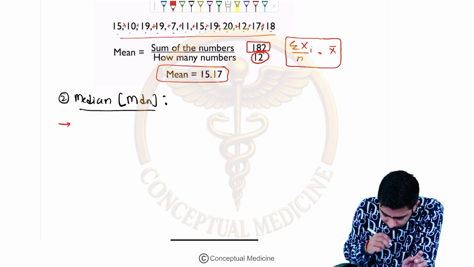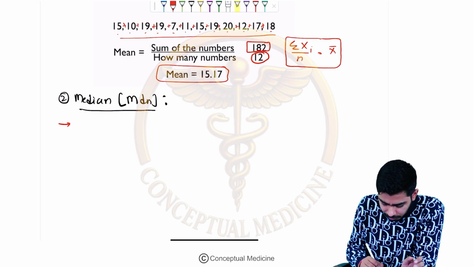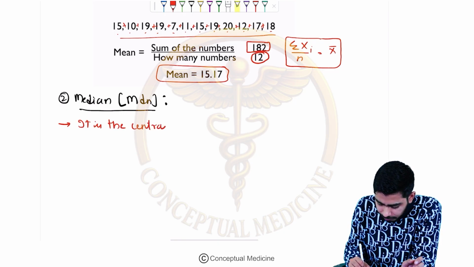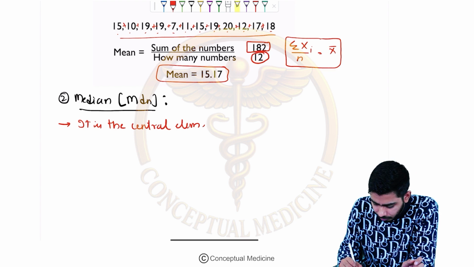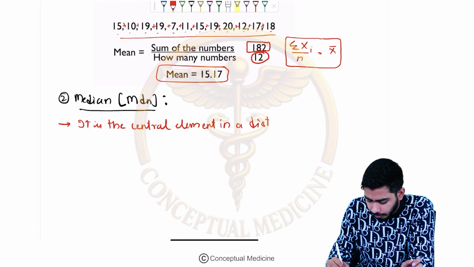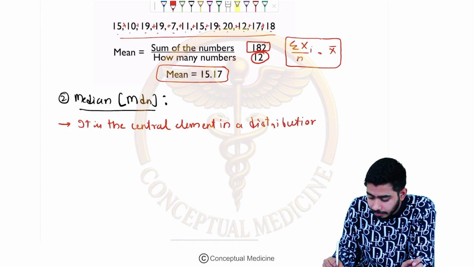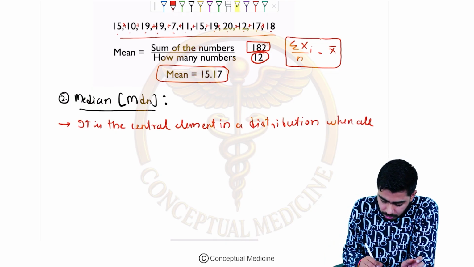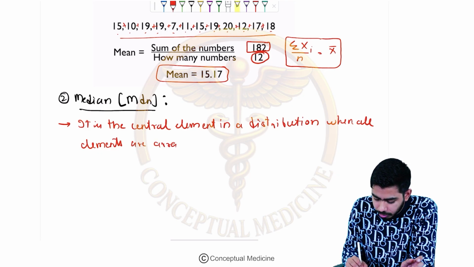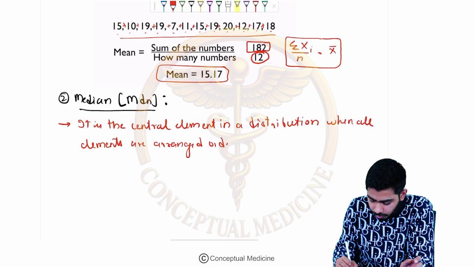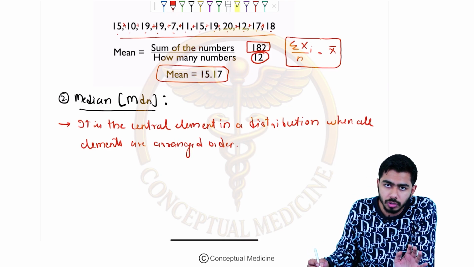Now over here, we are saying that median is the central element. It is a central element in a distribution when all elements are arranged in an order. Which order? Either it could be the increasing order, or it could be the decreasing order. I will give you the example.